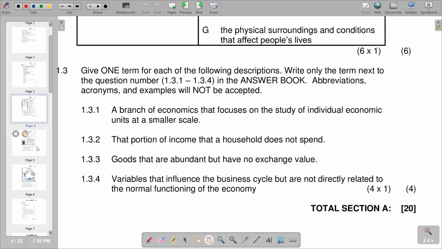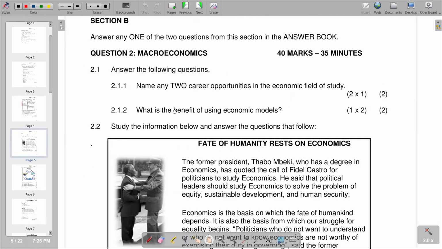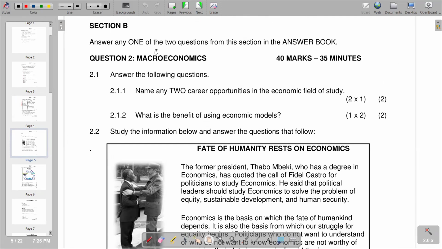And then I will move on to the second question that we have, which is our question 2, on section B now. Remember, in section B, you are supposed to answer one out of the two questions that we have. The first question reads, answer the following questions. Name any two career opportunities in the economic field of study.